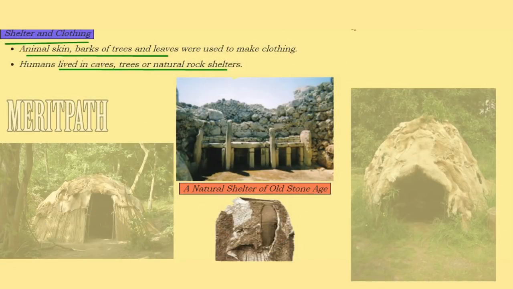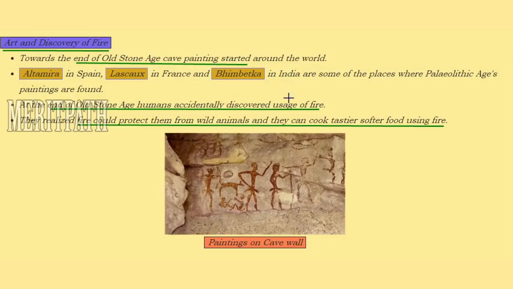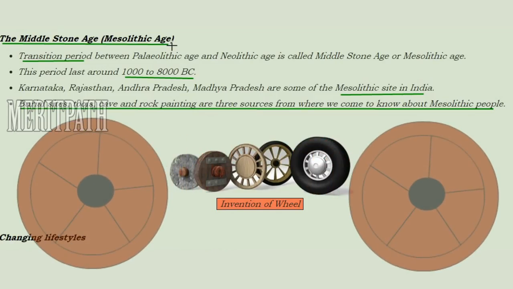How were the shelter and clothing during the Old Stone Age? Animal skins, the bark of trees and leaves were used to make clothing. They lived in caves, trees or natural rock shelters. You see, this is a natural rock structure of the Old Stone Age. This is a cloth made of animal skin, fur, etc. How was the art and discovery of fire during the Old Stone Age? So at this time the Old Stone Age was ending. Next is the Middle Stone Age or Mesolithic Age.